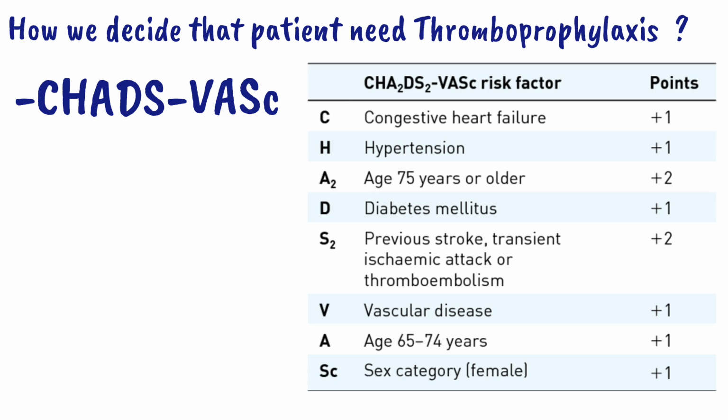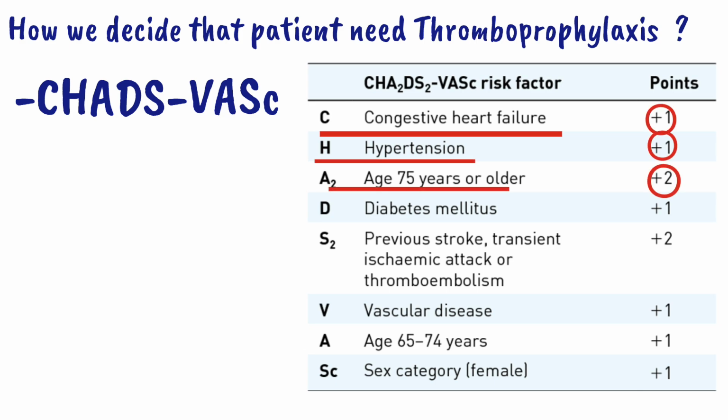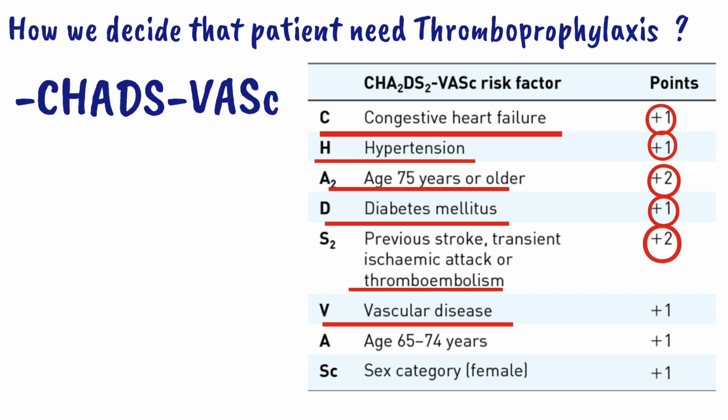In the CHA2DS2-VASc score system, the C stands for congestive heart failure and contains 1 point. The H stands for hypertension, contains 1 point. The age greater than 75 contains 2 points. D stands for diabetes mellitus, it contains 1 point. The previous stroke or transient ischemic attack consists of 2 points. The V stands for vascular disease, contains 1 point. The age between 65 to 75 contains 1 point.